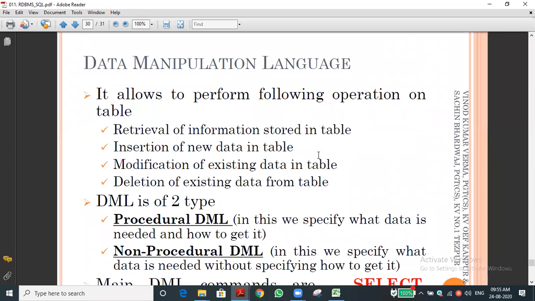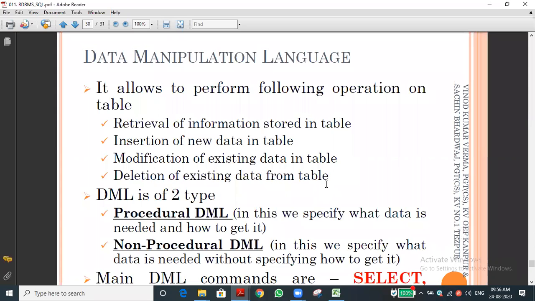And DML, that is data manipulation language, contains two types of manipulation: procedural DML and non-procedural DML. You can see in this that we specify what data is needed and how to get it. It gives two ways: what data we need, and how to get it. We will see this in the queries, and at that time you can understand it. Non-procedural means it will tell what data is needed, but it won't tell how to access it. For example, if we say get the data and this is the way you have to get it, that is called procedural. Non-procedural means I need the data, that's all. It doesn't say how to get the data.